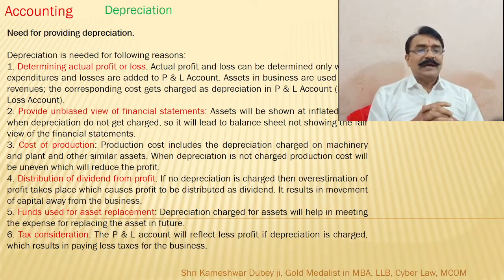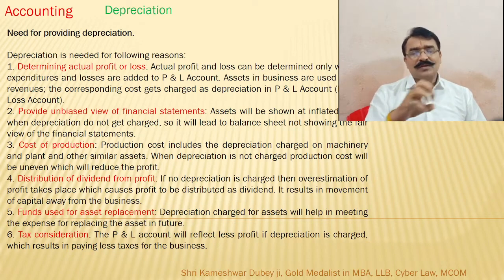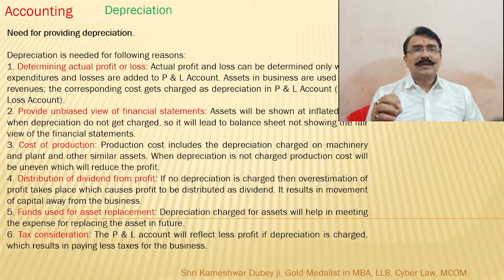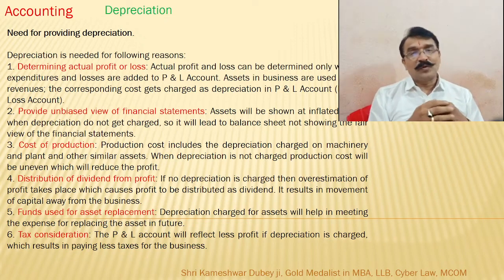Second is to provide an unbiased view of financial statements. If depreciation is not taken into account, then profit will look very high. It will give a wrong view of the financial statements. Third, cost of production will certainly vary because of wear, tear and repair of the items.